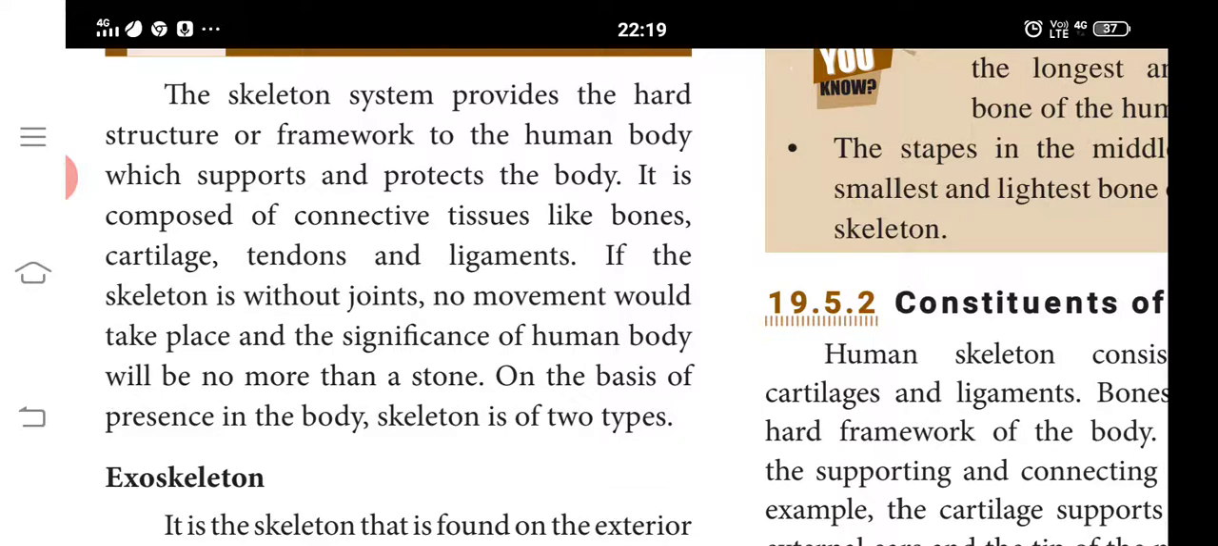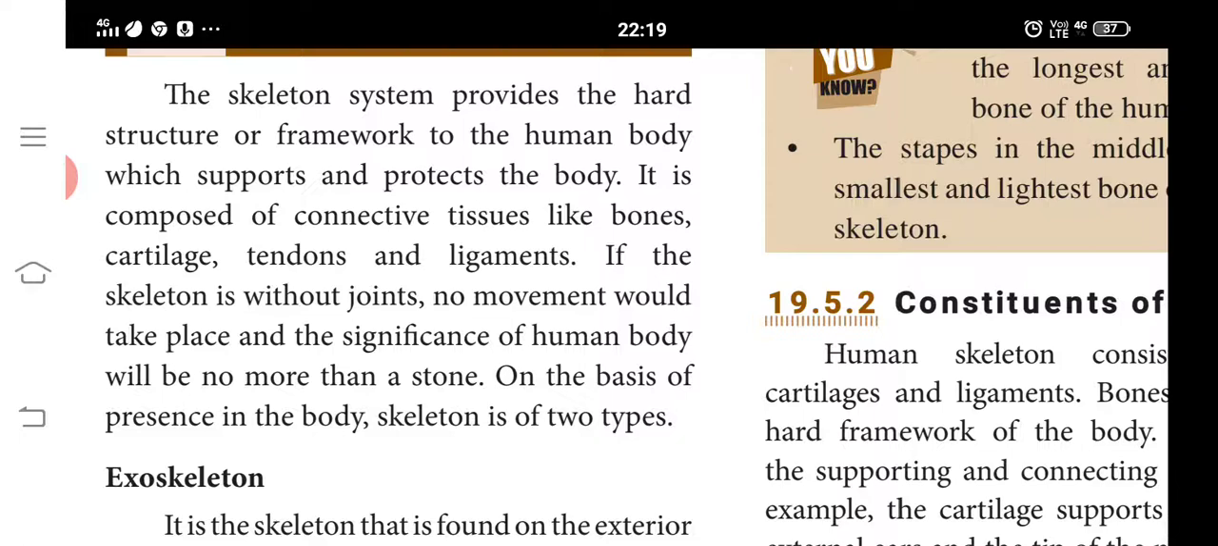If you look at human beings, we have the skeleton system. If we are walking, running, all these actions take place only because we have the skeleton system. Without the skeleton system we are not moving, we are not capturing, we are not doing any functions.